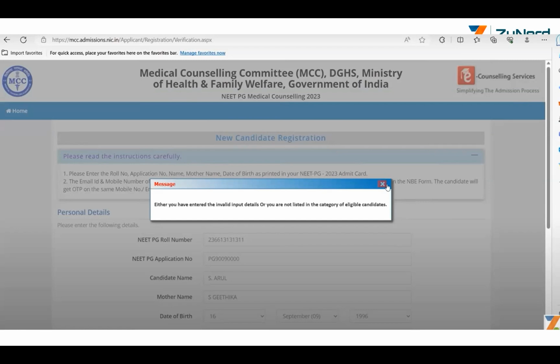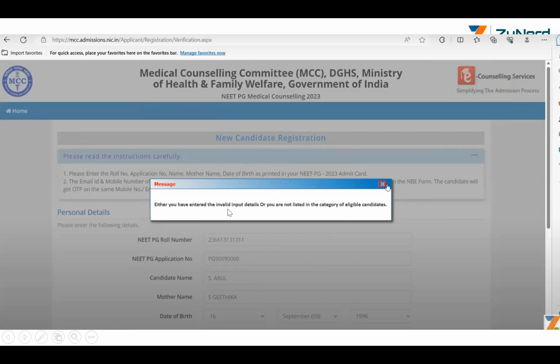So as of now, if you are below the eligibility criteria, below 50 percentile of the marks given, you don't need to register. You will be allowed registration after round 2, or keep checking notifications at any point in time, even before round 2, if there is a reduction in cutoff. So this is one reason why you will get this message.